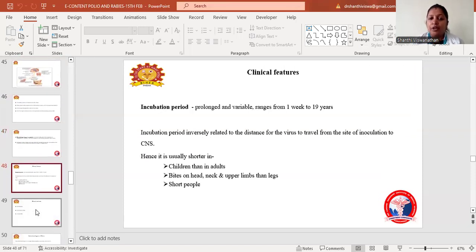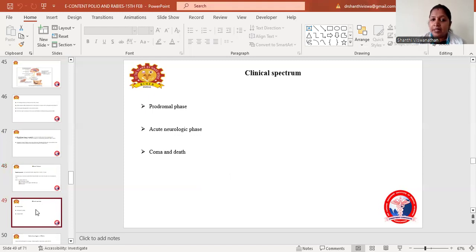Coming to the clinical features, the incubation period is prolonged and variable, ranging from 1 week to 19 years. It is inversely related to the distance the virus has to travel from the site of inoculation to the CNS. Hence, it is shorter in children than in adults. As already discussed, the incubation period is shorter if the bite is on the head and neck, then upper limb, then legs. Coming to the clinical spectrum of rabies, it is classified into three phases: the prodromal phase, the acute neurologic phase, and coma and death.